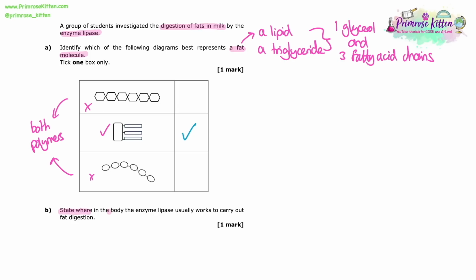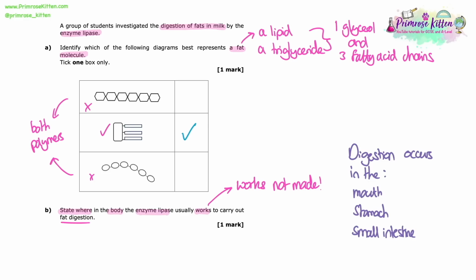State where in the body the enzyme lipase usually works to carry out fat digestion. So this is now getting into digestion content. This is asking us where in the body, so where in the digestive system, will the enzyme lipase work? So be careful, it's asking where it's working, not where it's being made.